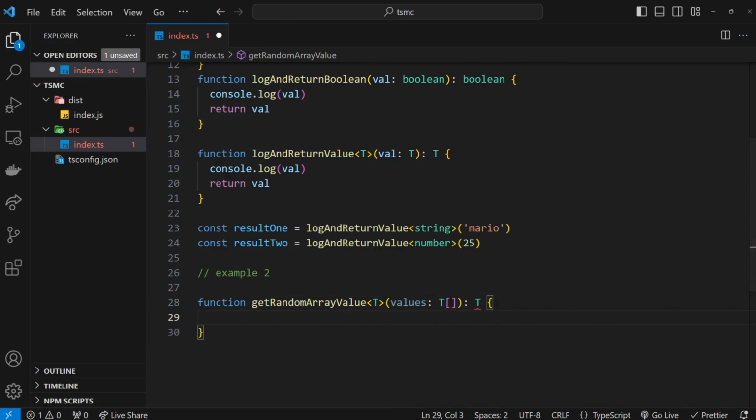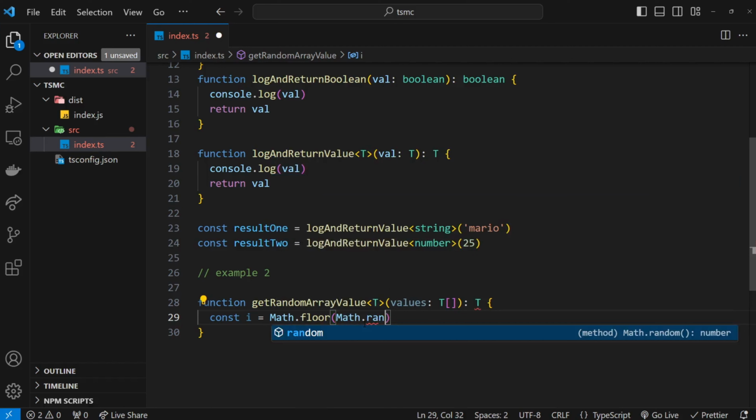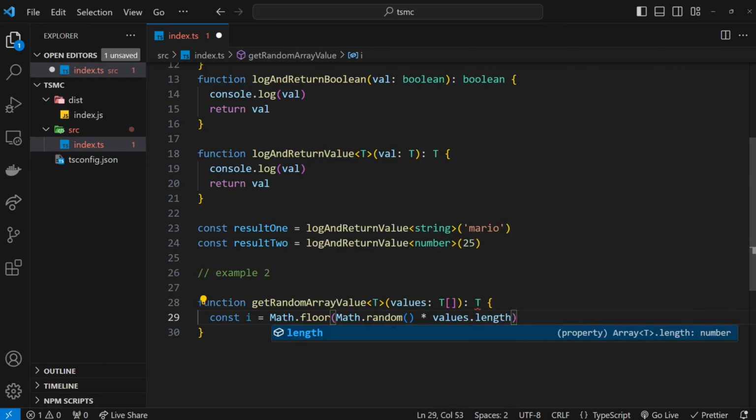So then, first of all, we need to select a random index for this array, and the way we can do that is by saying const i is equal to Math.floor first of all, then parentheses, and then in those parentheses we can say Math.random, and multiply that by values.length. So this is going to get us a random index, which won't ever be higher than the length of the array that we pass in, right?